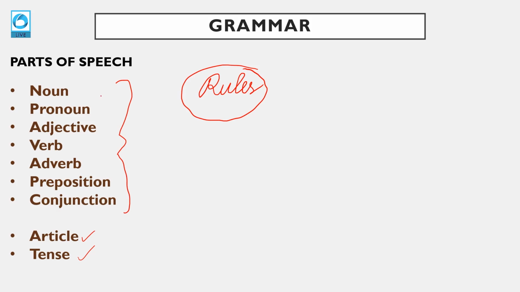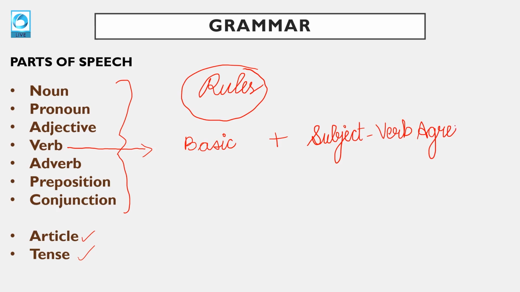For each chapter, suppose I talk about noun or pronoun, there is a set of rules. One more thing, verb: you can divide this into two, basics of verbs, which I've covered, plus there is also one very important chapter from which you get a lot of questions, which is subject-verb agreement, or syntax rules. All those who are beginners particularly, guys, this is the grammar portion that is definitely asked, and you should be familiar with all the rules of each of these chapters.